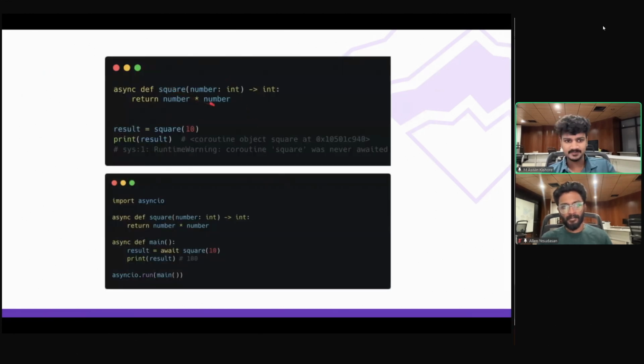I have a simple square function. It's actually not an async function. There's nothing blocking here, but just for example purposes. So here we are returning the square of a number. You can see that I call the function square of 10. If this was a synchronous function, you would get the result as 100 here.